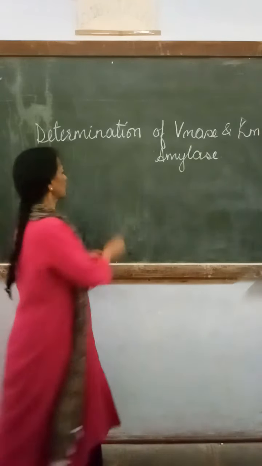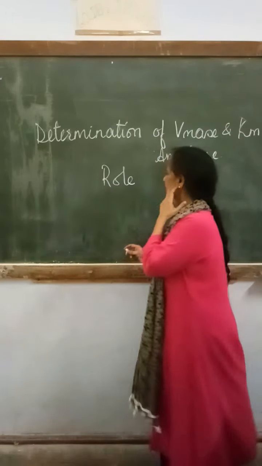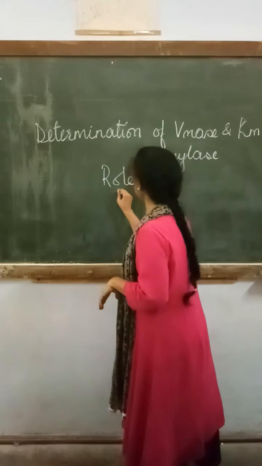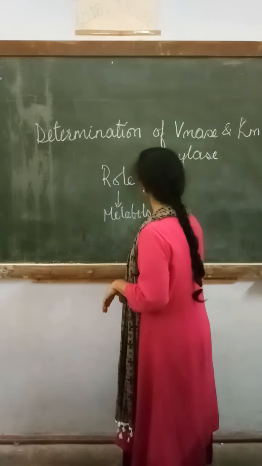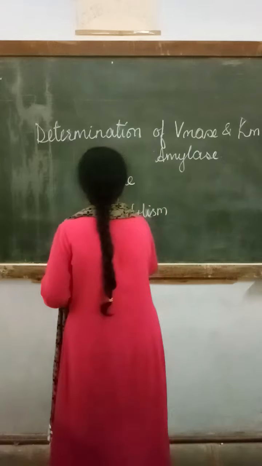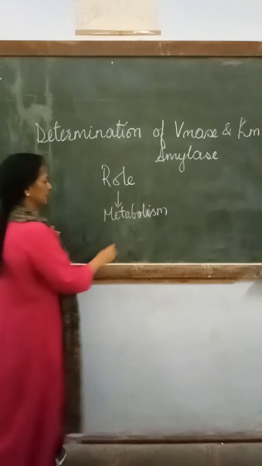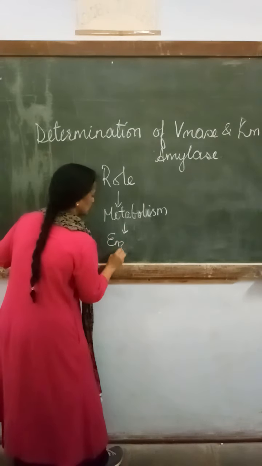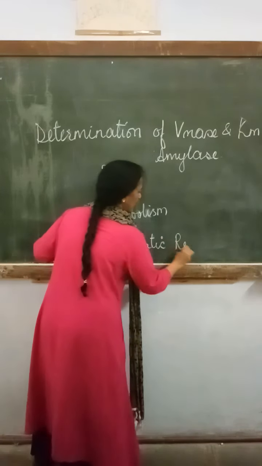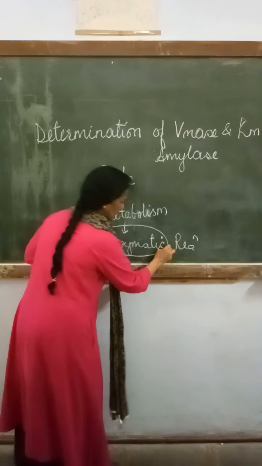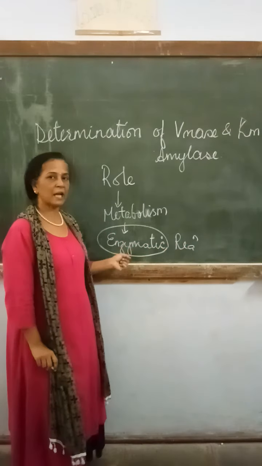Now, what is the role of enzymes? Why are enzymes found inside the bacterial cell? The reason behind it is that they carry out metabolism inside the bacteria by doing certain reactions, and they are called enzymatic reactions. This word is very important. The reaction is there, but it is not a chemical one, it is an enzymatic reaction.